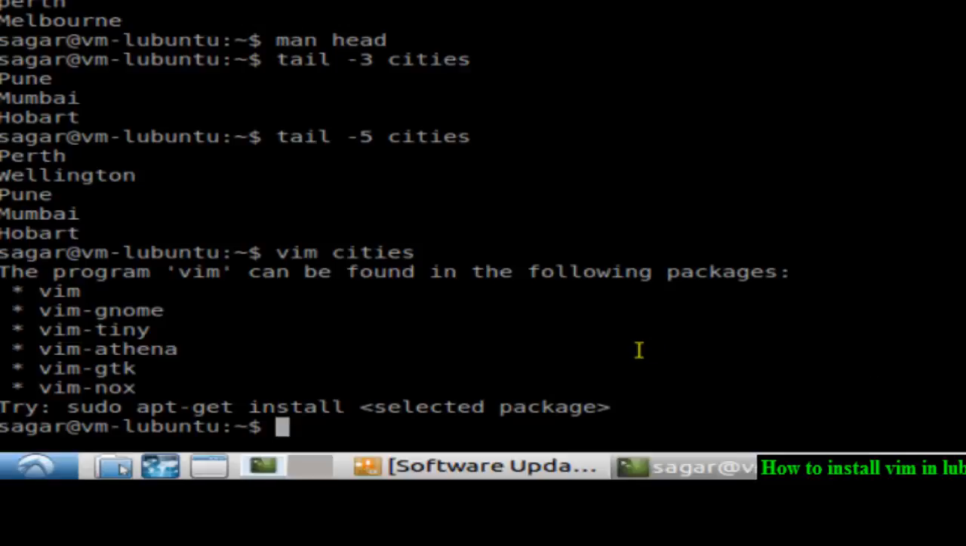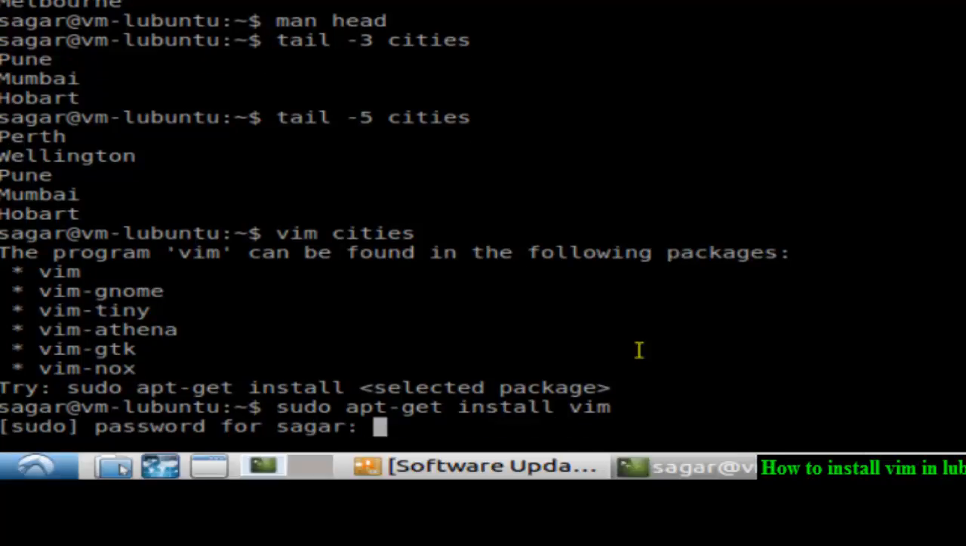Hi there, in this video I'm gonna show you how we can install vim in Lubuntu. For that, open the shell and then type this command: sudo apt-get install vim.